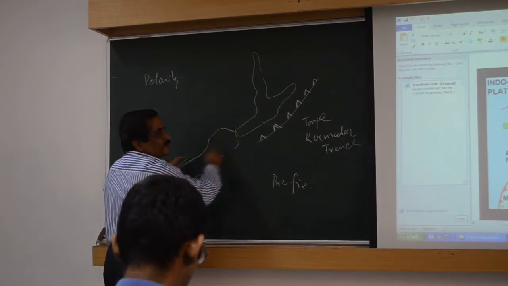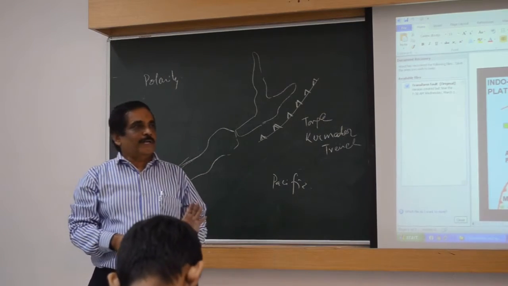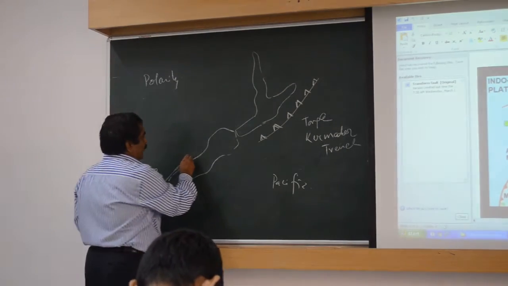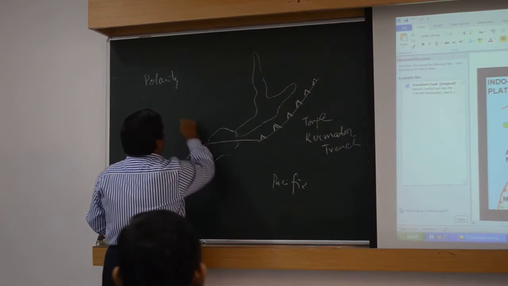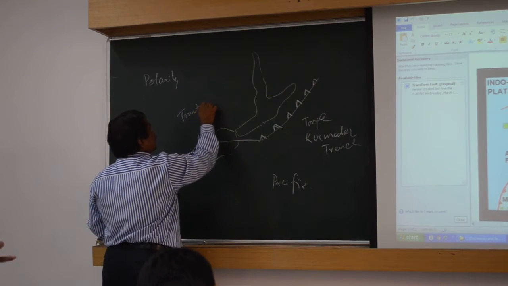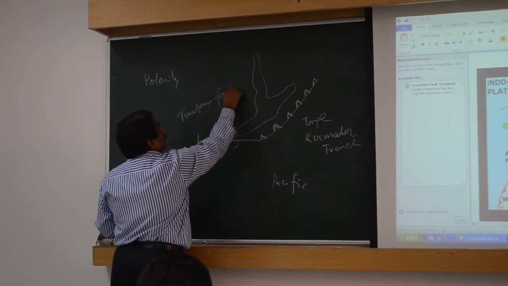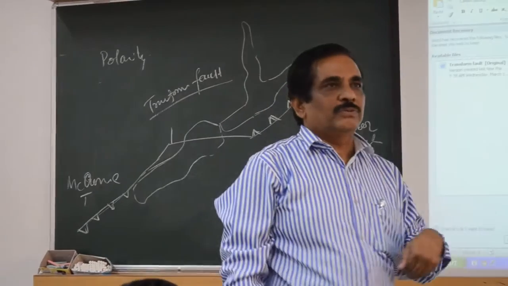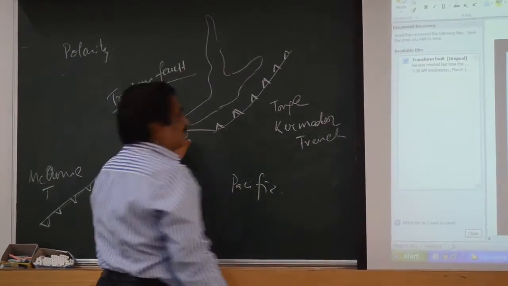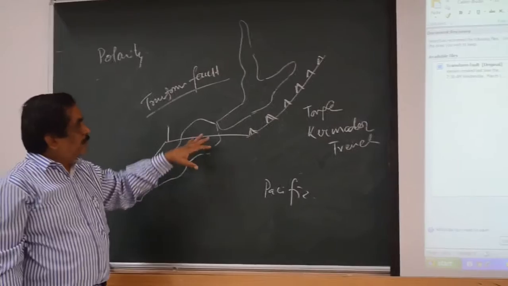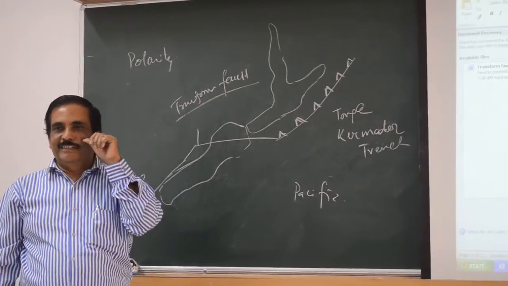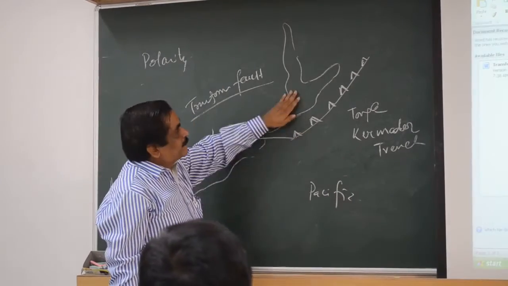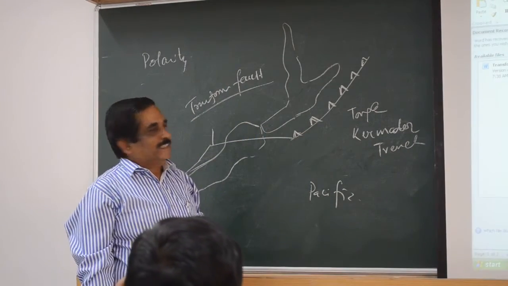Now, how to join these two things? One plate is subducting towards the north, and this part is subducting towards the south. That is why it is joined with a transfer margin. The transfer margins are created because of this reason only. When a subduction zone has different ways of subduction, one northern, another southern, then they are caught by these transfer margins. So you get right lateral or left lateral. This is going down. This plate is going up.